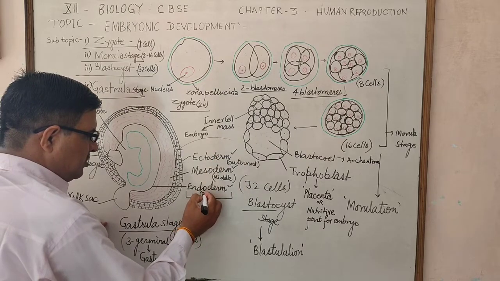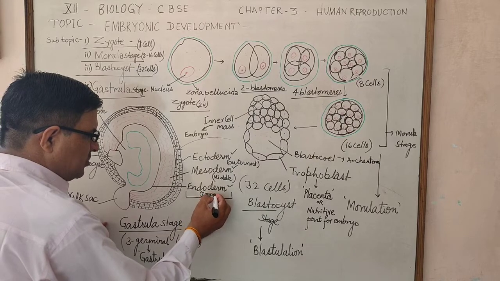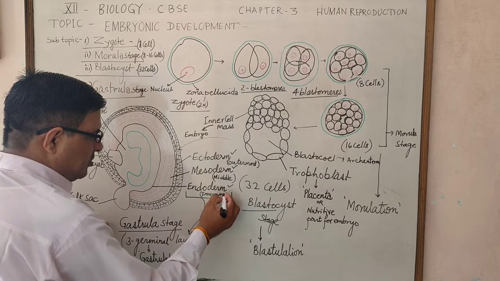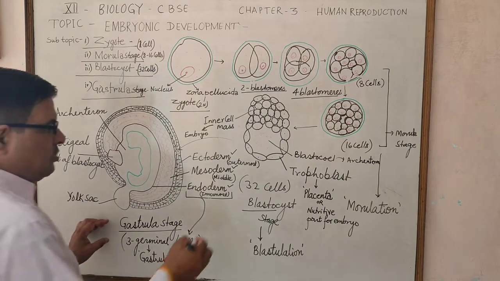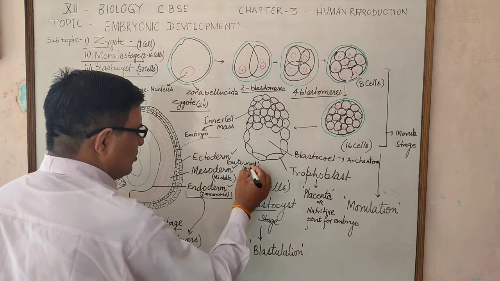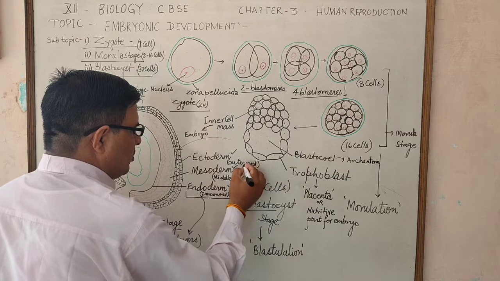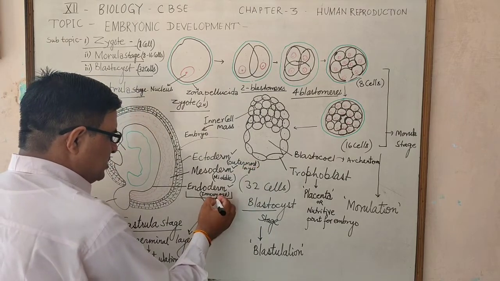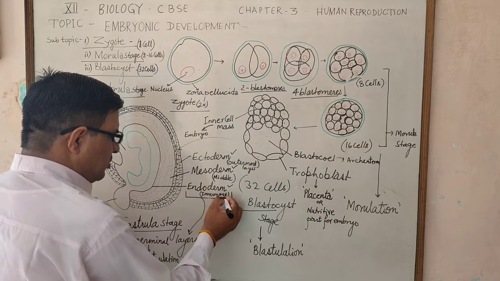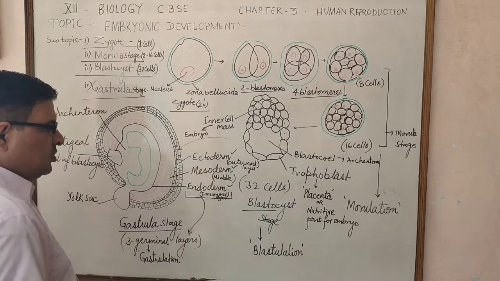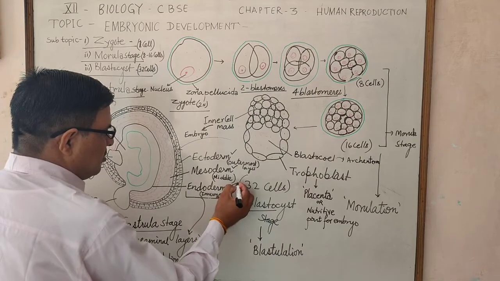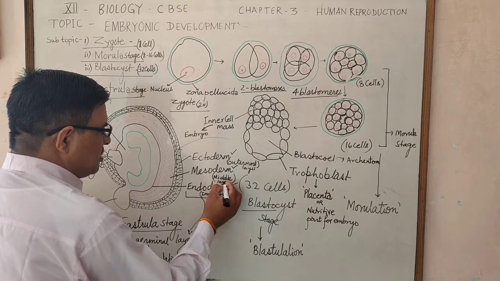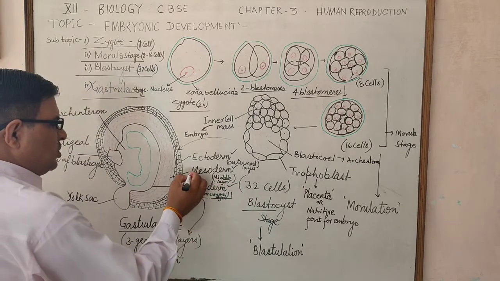Endoderm is the innermost layer, as the outermost layer is ectoderm and the innermost layer is endoderm. Between the two, a middle layer is present, and this middle layer is called mesoderm.